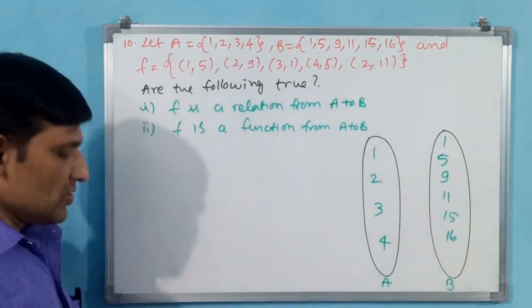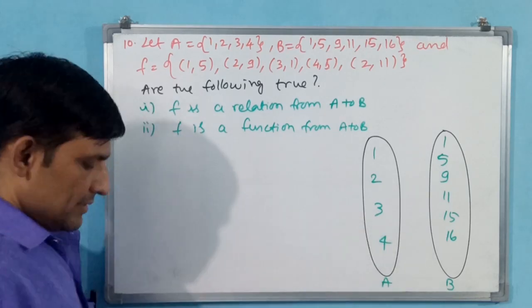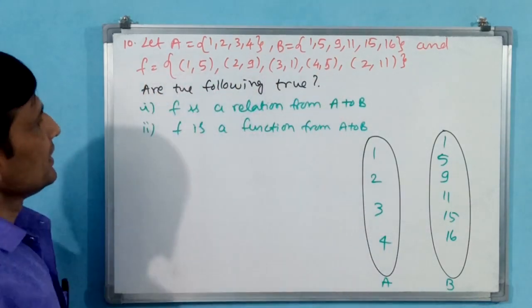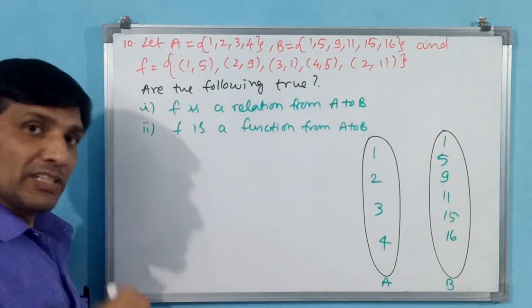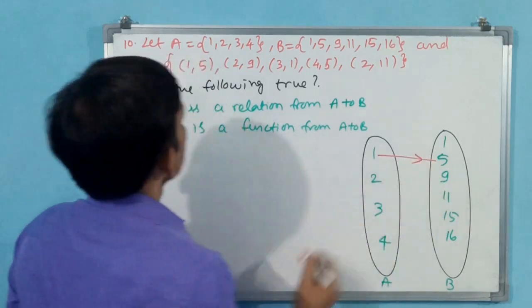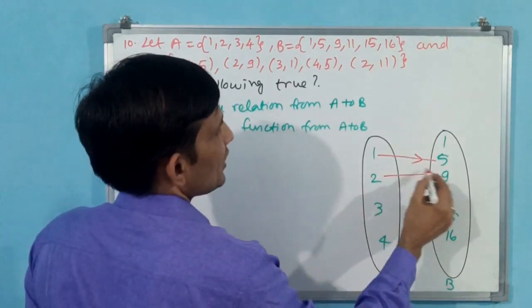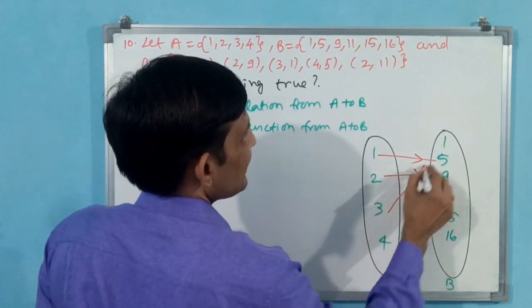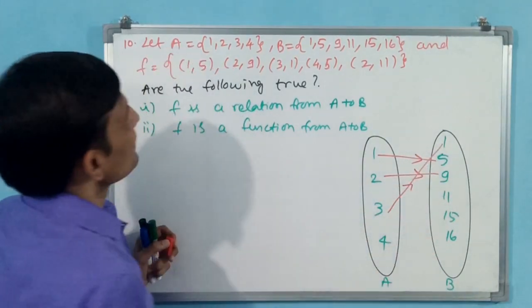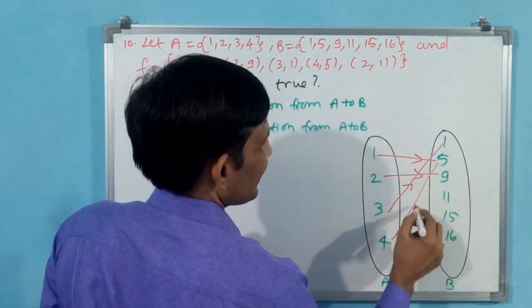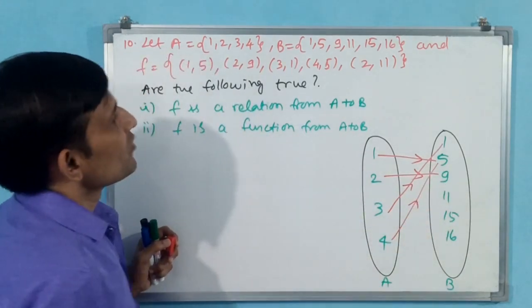These are the elements. Now depict the relation, because this is a relation, and we will see whether this is a function or not. 1 to 5, 2 to 9, 3 to 1, 4 to 5, 2 to 11.